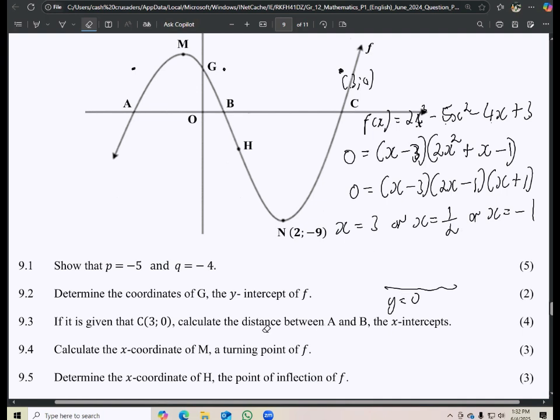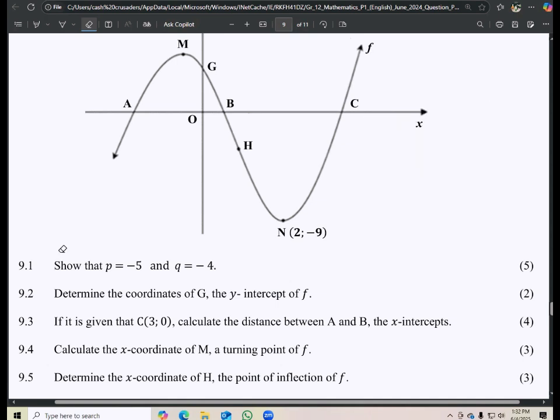If we are trying to calculate the x-coordinate of the turning point, this is where we need to equate our f prime x to 0. So we have our f of x, originally 2x cubed minus 5x squared minus 4x, and then plus 3.